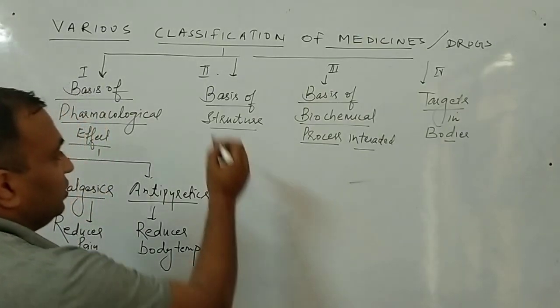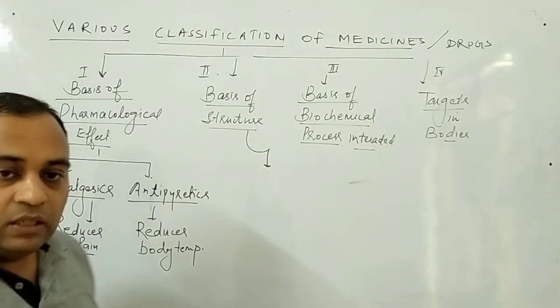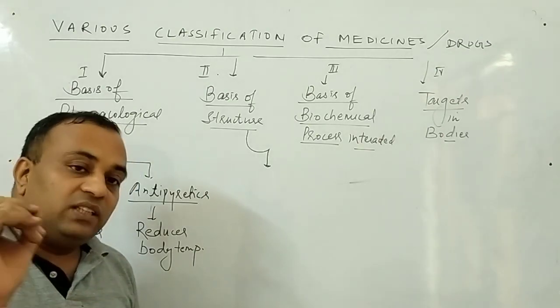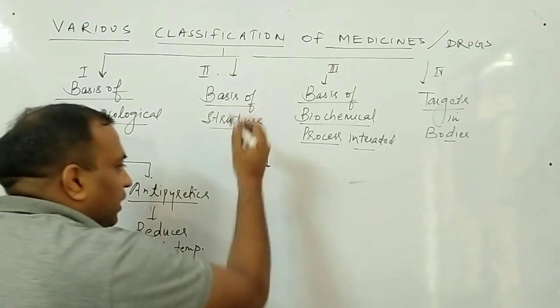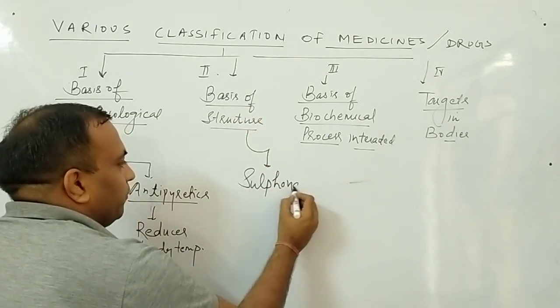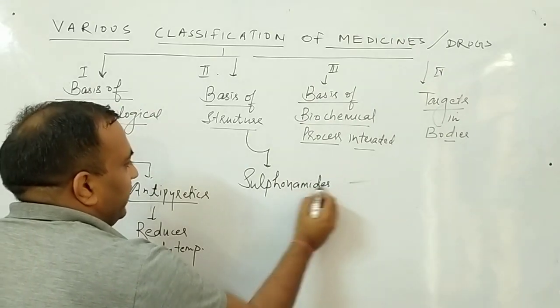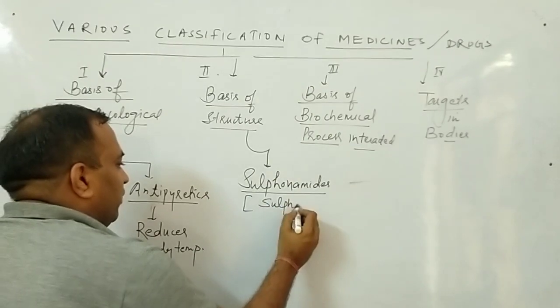Second is on the basis of structure. For example, on the basis of structure means many of the drugs will have the same chemical structure or slightly varied derivatives. For example, if I talk about sulfonamides, or commonly these are said to be sulfa drugs.